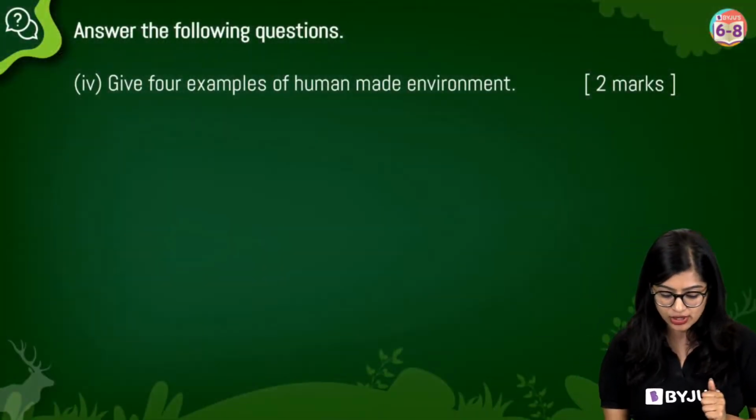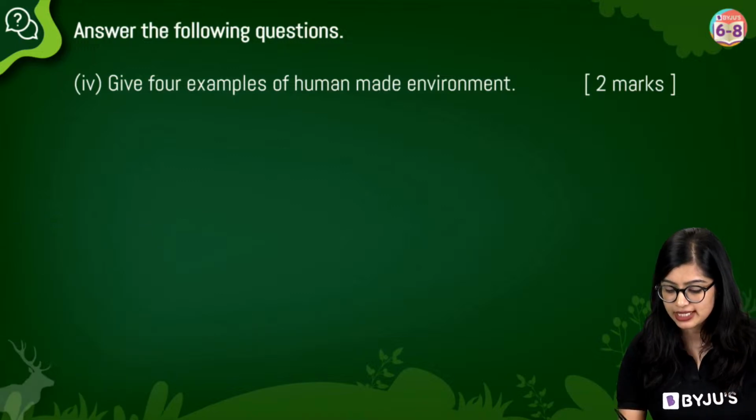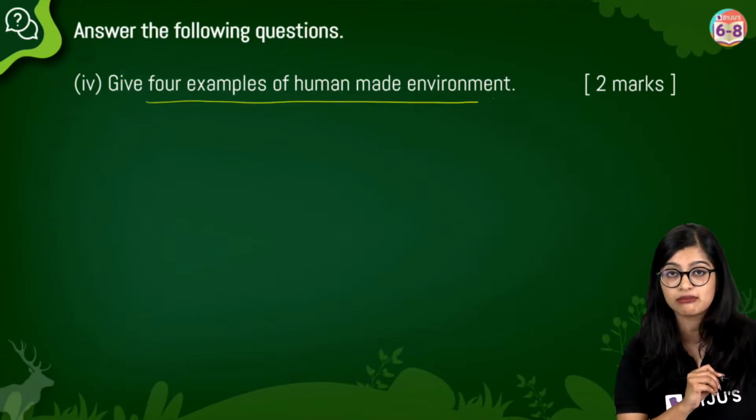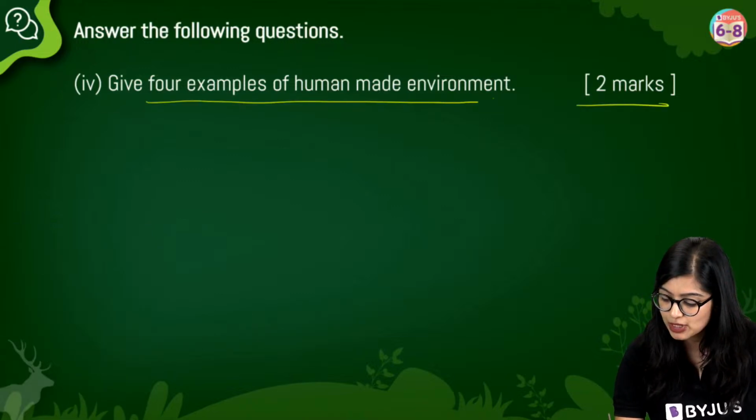Let's quickly move on to the fourth question. Fourth question is, give 4 examples of human made environment. 4 examples for 2 marks.